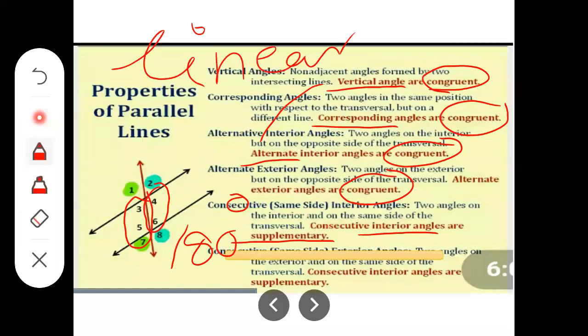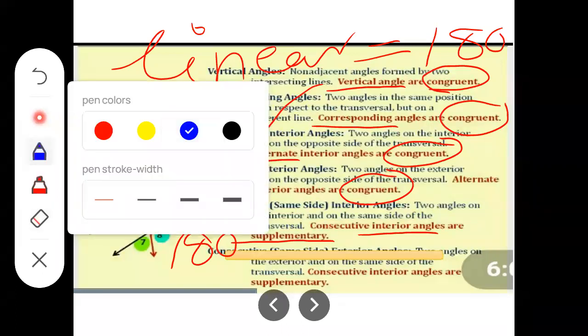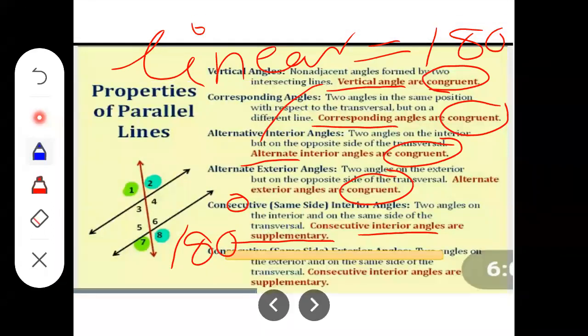And it also has the same property that angles in a linear pair measure together 180 degrees. Okay, now where is the pair of linear angles? Here you can see angles in linear pair: angle 5 and 6, neighboring angles. Another pair is angle 3 and 4. Here angle 7 and 8, angle 1 and 2. Those are pairs of linear angles.